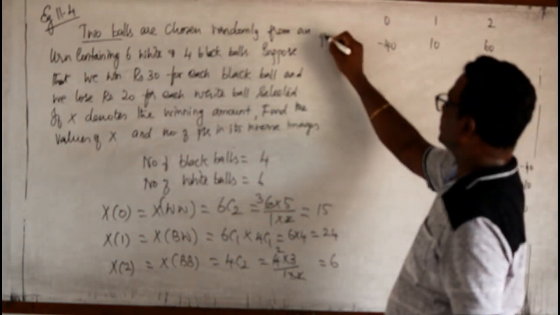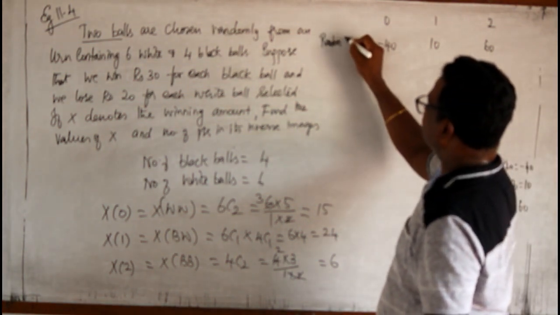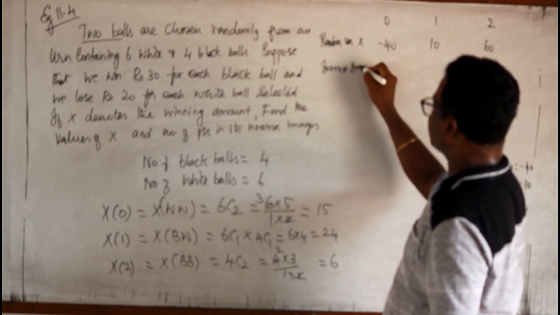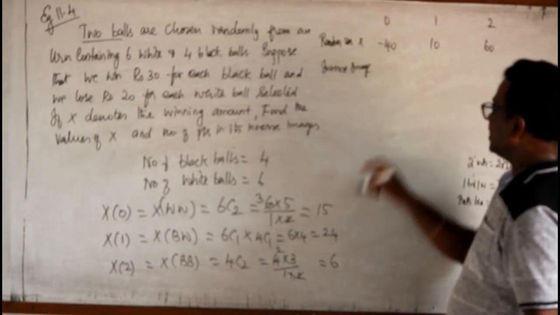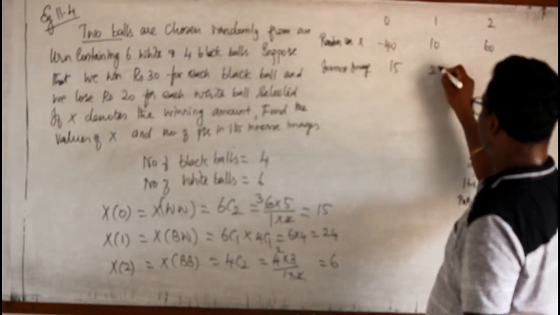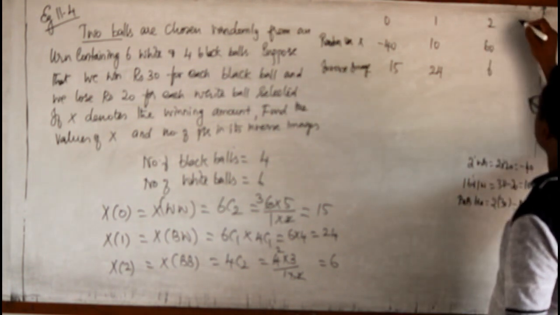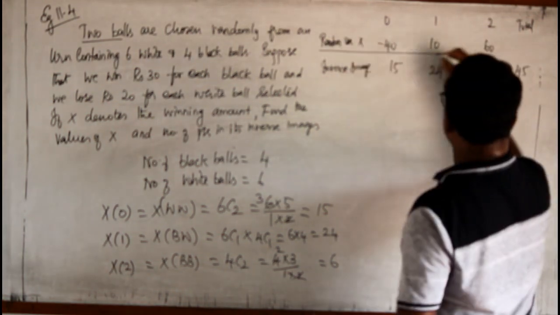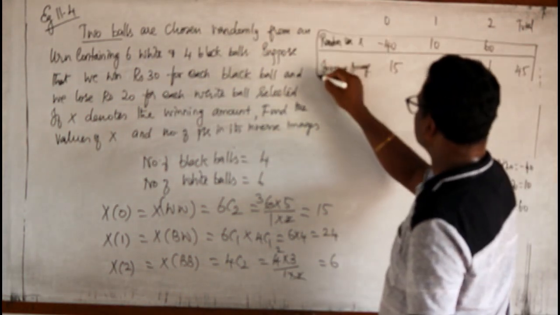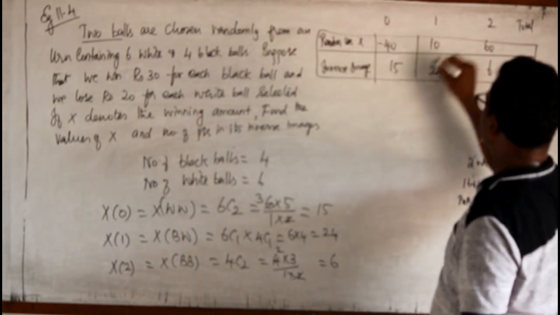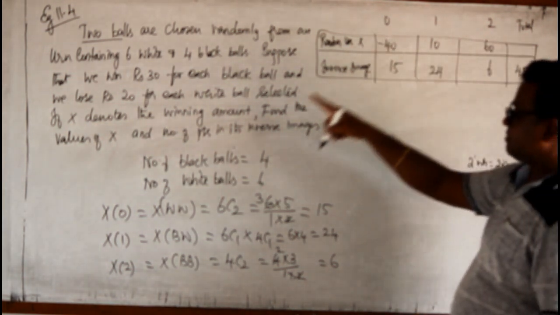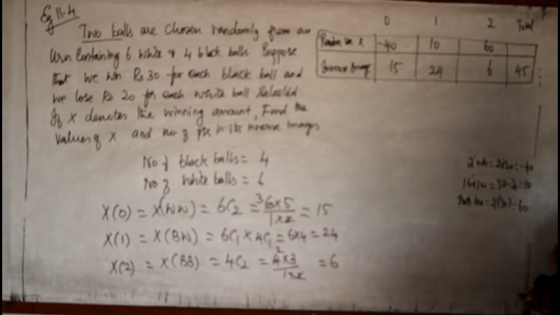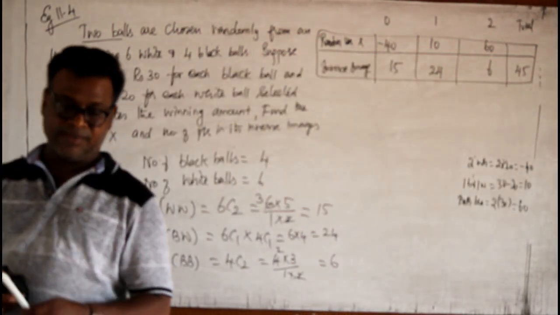Now, this is your random variable. You can say straightly random variable x. Therefore, inverse images: for 0 it is 15, for 1 it is 24, whereas for 2 it is 6. Now you can say total is 45. So you can put the table only for these, for our understanding: 0, 1 and 2. Because they gave random variable x to know the winning amount, the winning amount must come here. So this is the example. With that, all the examples are over.